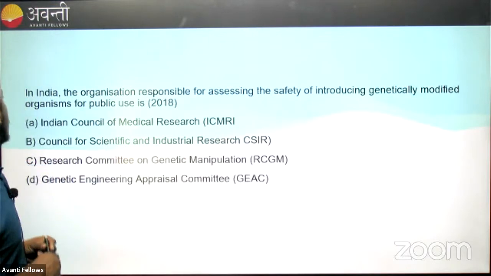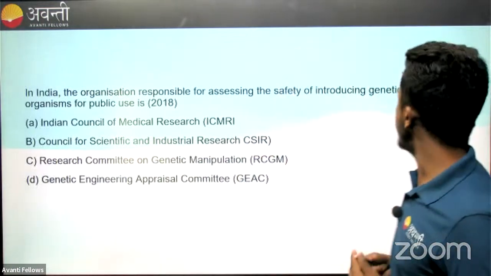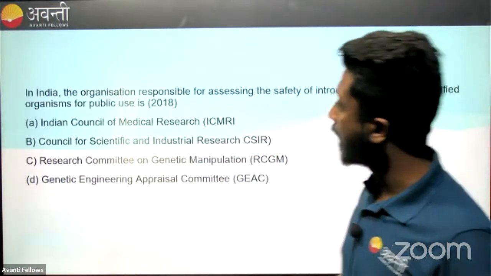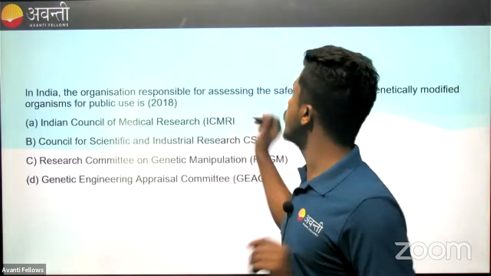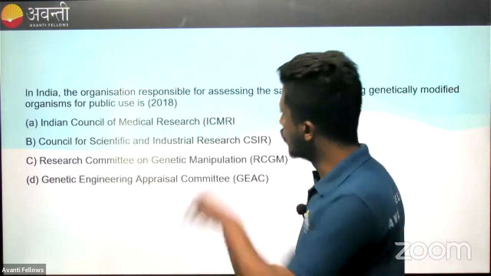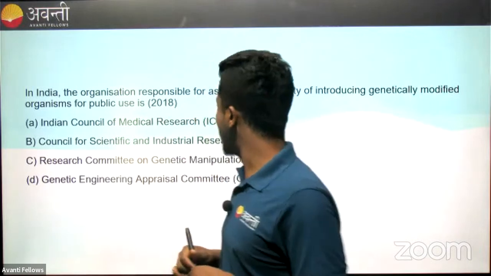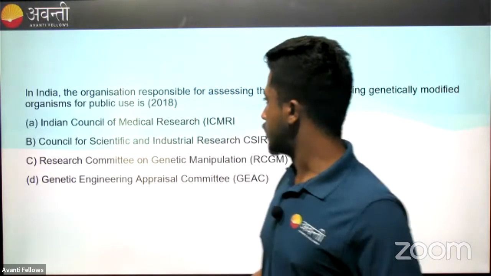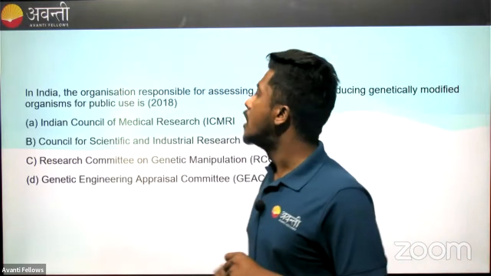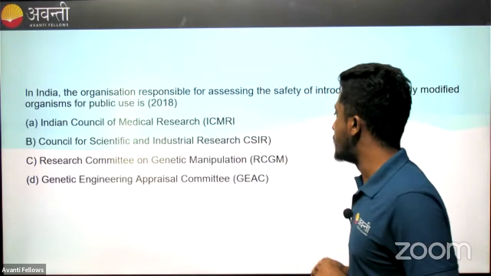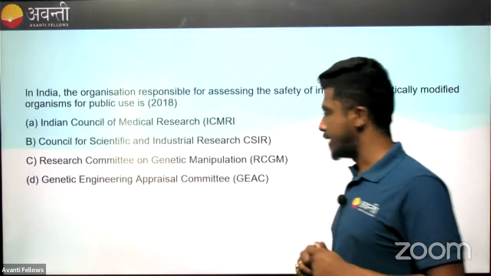Next one. In India, the organization responsible for assessing the safety of introducing genetically modified organisms for public use is which organization? Our options are Indian Council of Medical Research, ICMR, Indian Council for Scientific and Industrial Research, CSIR, Research Committee on Genetic Manipulation, RCGM, and Genetic Engineering Appraisal Committee.